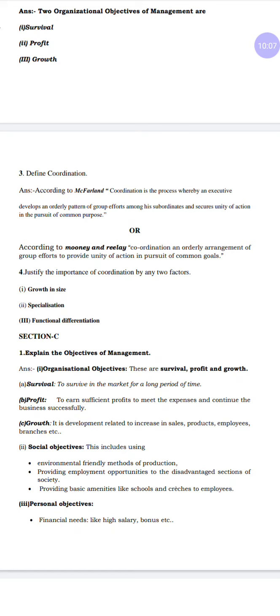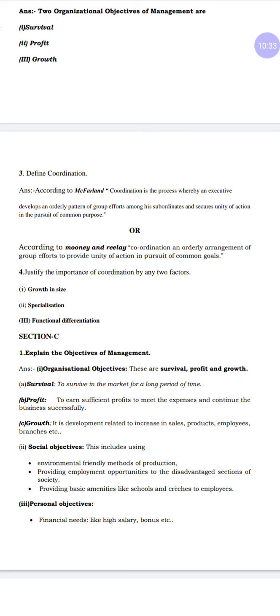I already said that if a define question comes, you have to write the author name, who has given this particular definition, and also explain what they have given. You should not write your own answer in a definition. If you write your own answer, you will get 0 marks.